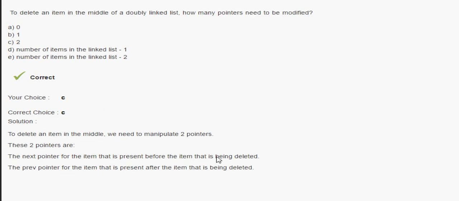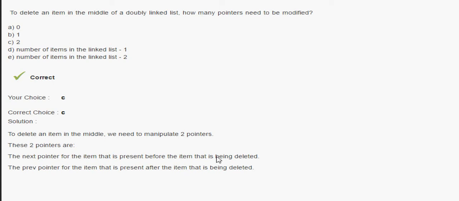The next question is: to delete an item in the middle of a doubly linked list, how many pointers need to be modified? It's a very simple question. A doubly linked list has 2 pointers. We are not going to use 3 pointers, we will use only 2. The previous one and the next one are going to be modified.